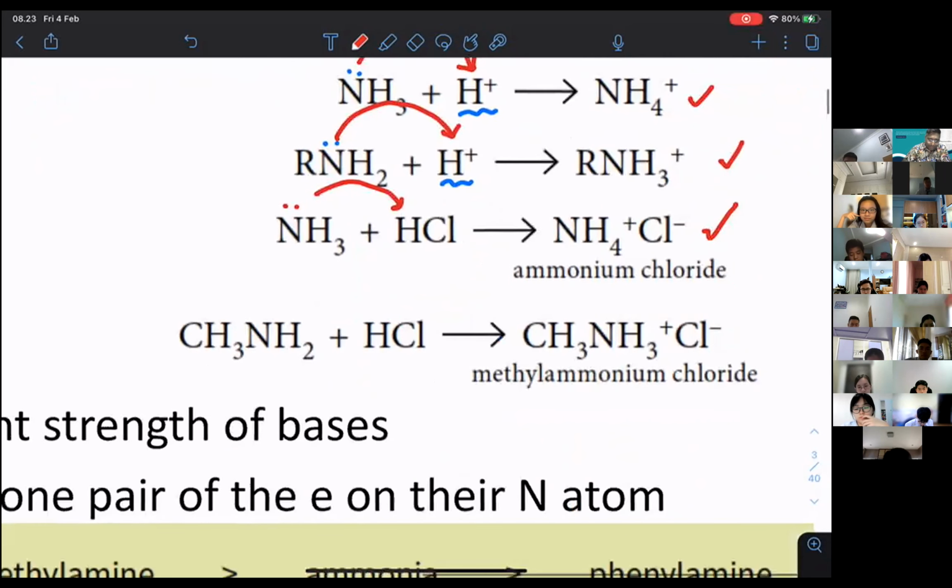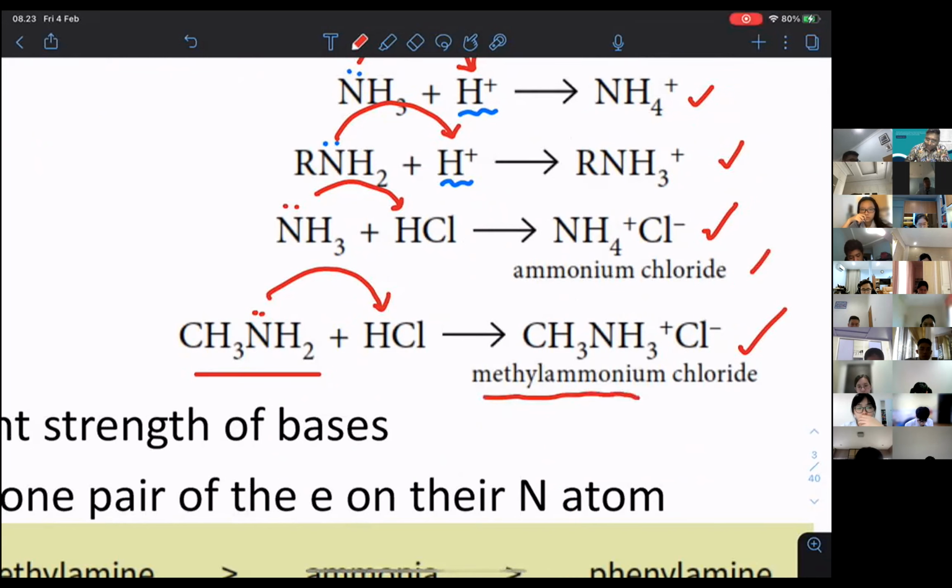If you have a proton and this, of course, the same thing will happen. This will give you this CH3NH3 plus and then Cl. So do you need to know the names? No need. But I think everyone should know this one, ammonium chloride. What is this? This is methyl ammonium chloride. If you want to learn also, no problem.